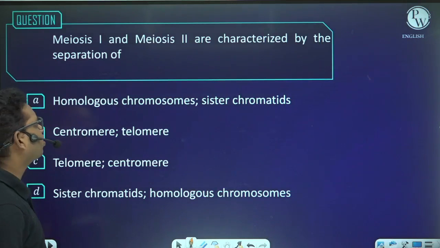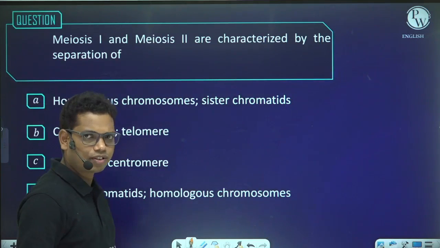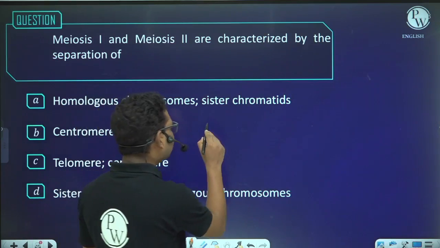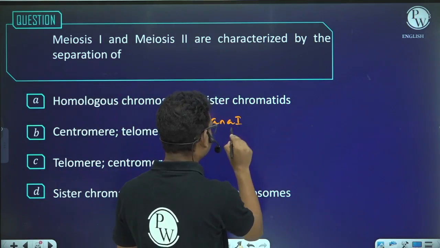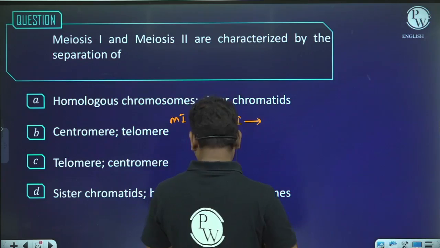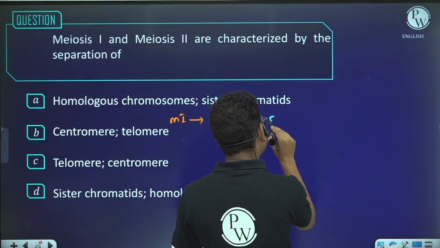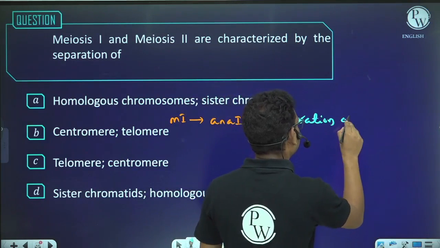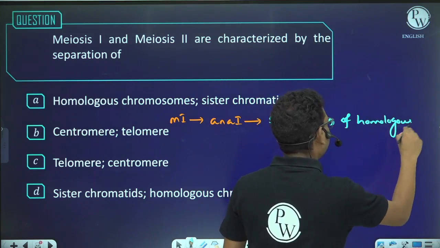Okay, now meiosis first and meiosis second are characterized by the separation of what? See, in meiosis first there is anaphase first, and in meiosis second there is anaphase second. So this is meiosis first. In anaphase first, there is separation of what? There is separation of homologous chromosomes. This is very, very important.